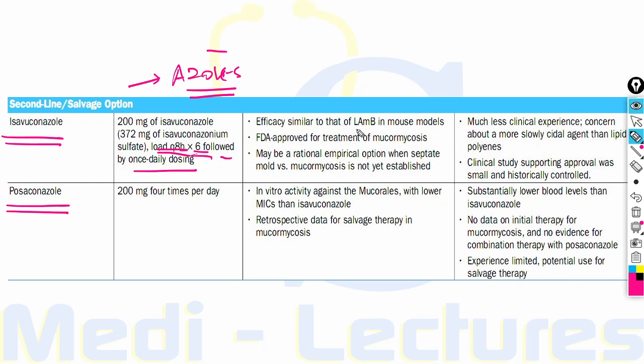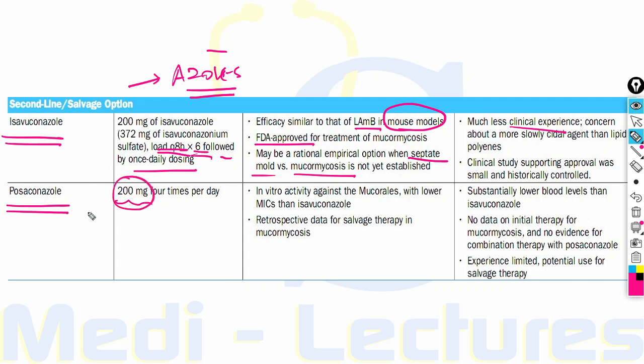Efficacy is similar to liposomal amphotericin B only in mouse models. It is FDA approved, but it has very little clinical experience, and it can be given when we are not sure whether the infection is by septate mold versus mucormycosis. So it will cover both mucormycosis and septate molds like Aspergillus. So these can be given in these cases.